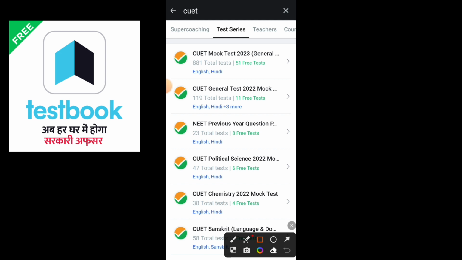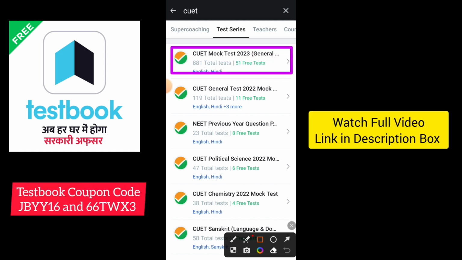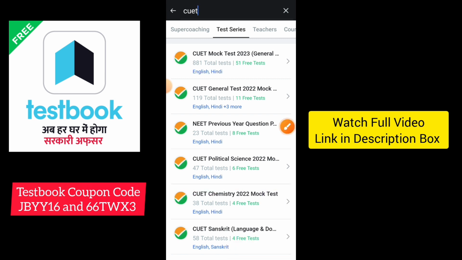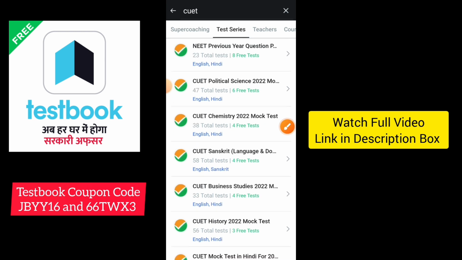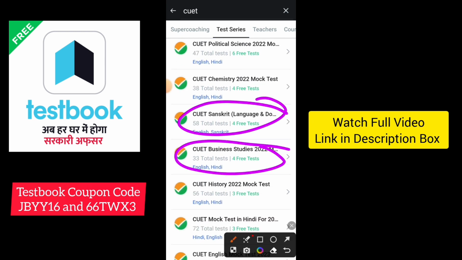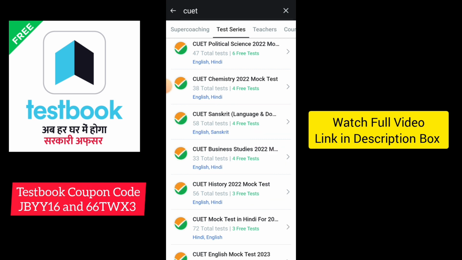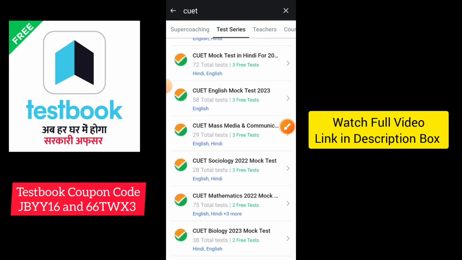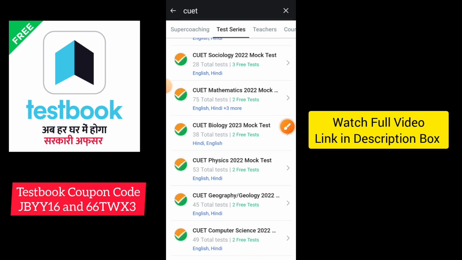You can see here that there are 881 total tests for CUET, and going subject wise, for political science it is 47 tests, for CUET chemistry 38 tests, for Sanskrit 58 tests, for business studies 33 tests, for history 56 tests, and English, mass media communication, sociology, mathematics, biology, physics, geography, computer science.